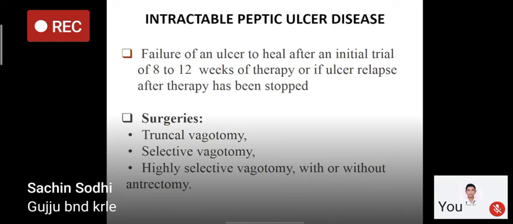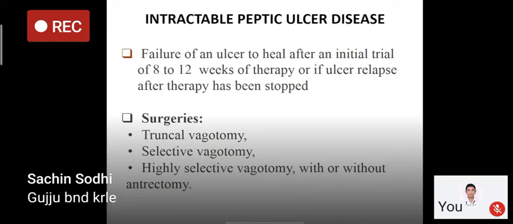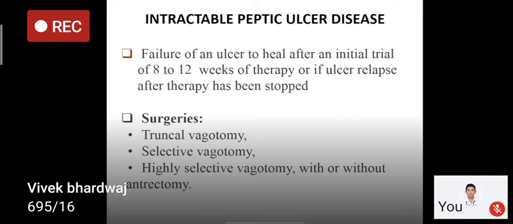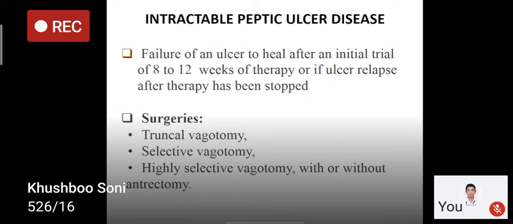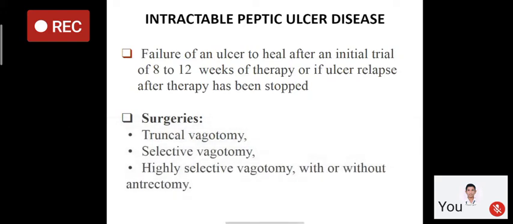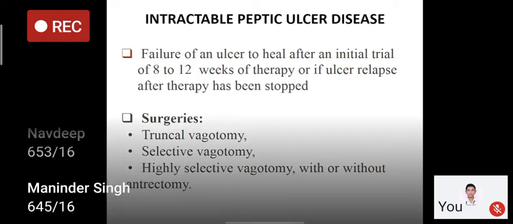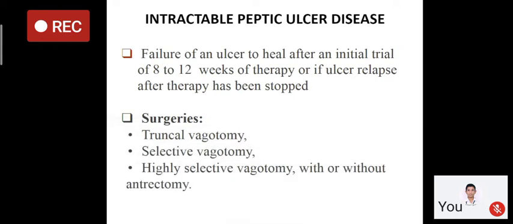Sometimes there are intractable peptic ulcers which fail to heal after an initial trial of 8 to 12 weeks of PPIs or H. pylori treatment, or which relapse after therapy has been stopped. So there are surgeries for intractable peptic ulcer disease. I have already told you: truncal vagotomy, selective vagotomy, highly selective vagotomy, with or without enterectomy.